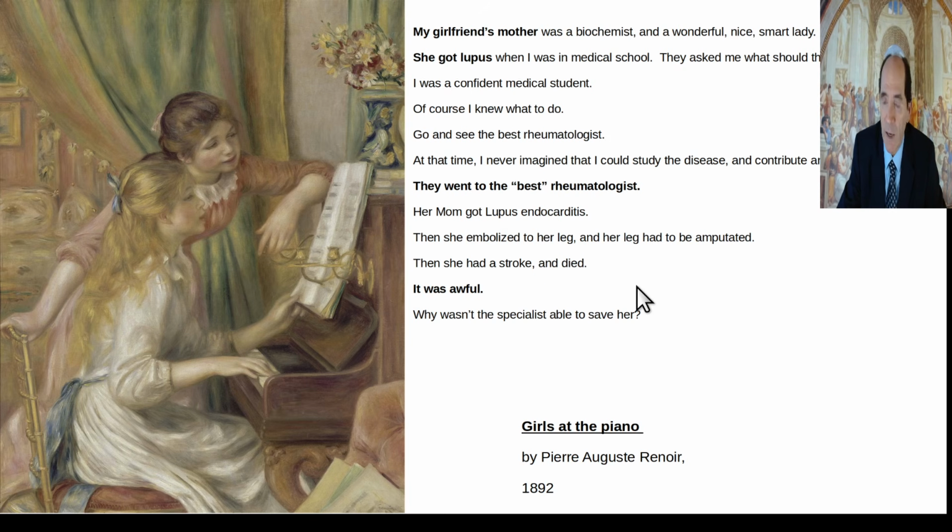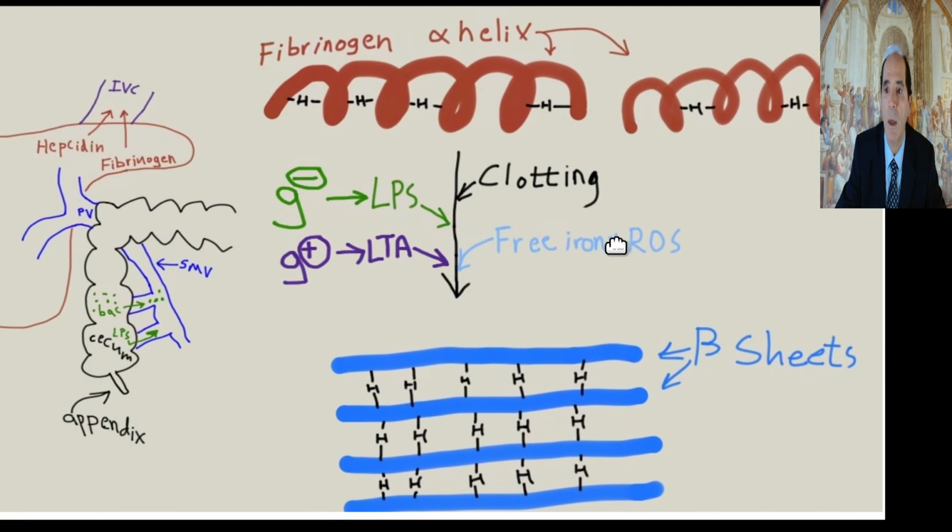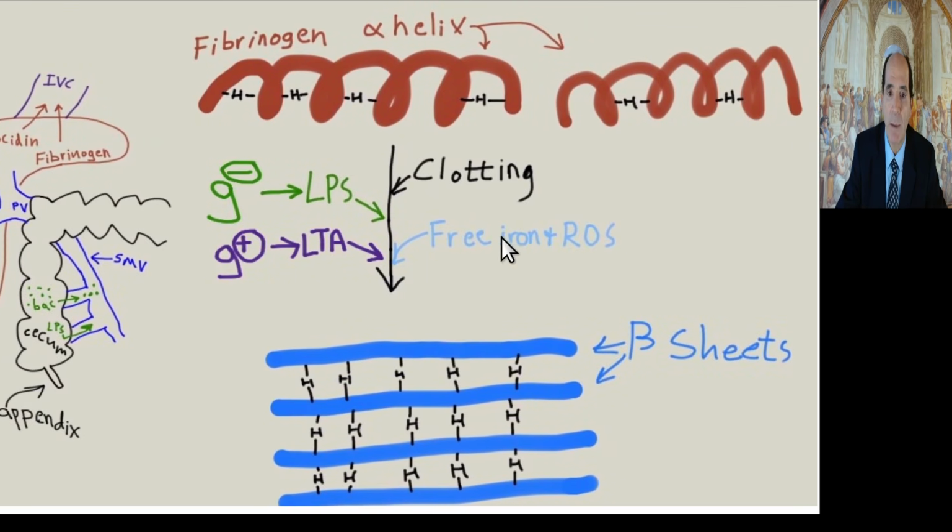I didn't know all this stuff. I didn't learn all this stuff till I was done with all my training and I was out in practice for over a decade. So I wish I would have known. I could have maybe saved her. I could have maybe saved my mother. I could have maybe saved my father. I could have maybe saved a lot of friends of mine. But I didn't know. That's partly what pissed me off. I worked so hard, gave up my whole entire life, and these bastards kept it hidden from me. I had to find it out on my own after I got fat in my early 30s, and I started reading through all the literature, and I'm like, holy crap, all these diseases are curable. Nobody frickin' told me. Okay, so here is amyloid clotting.